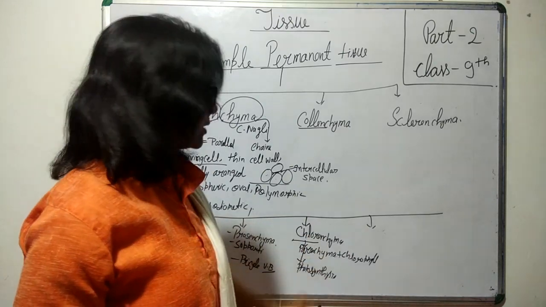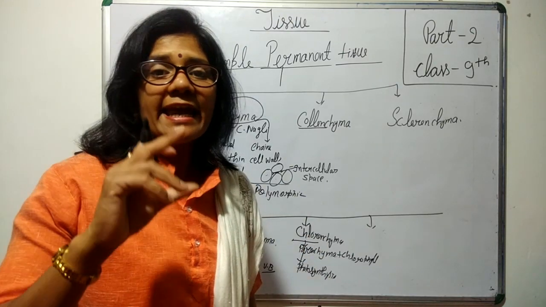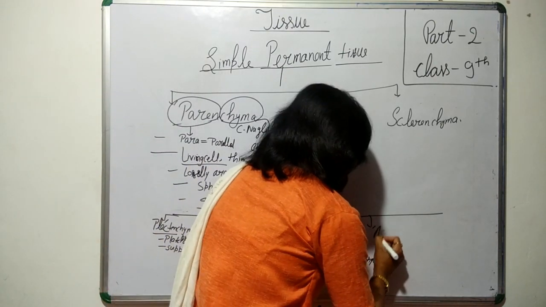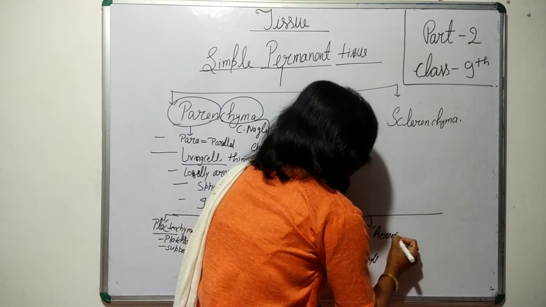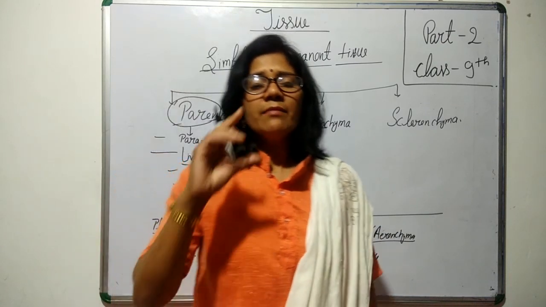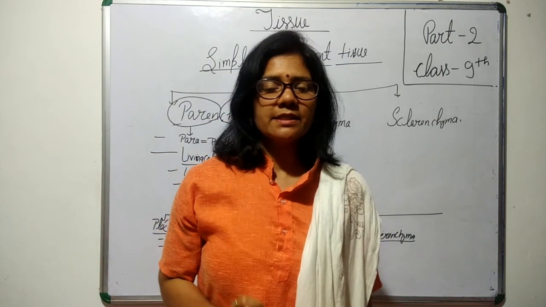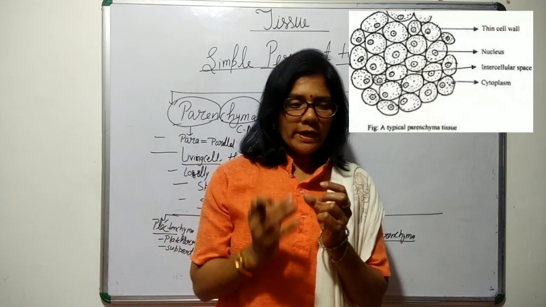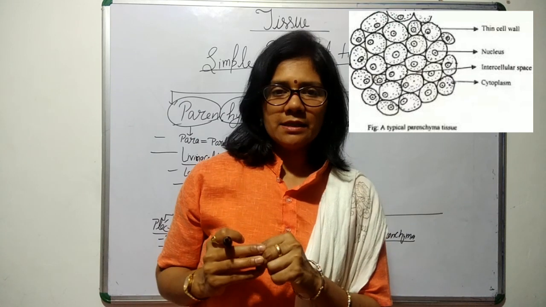Then the next one is aerenchyma. What do they do? Aerenchyma are those parenchymatous cells or tissues which store air in them.